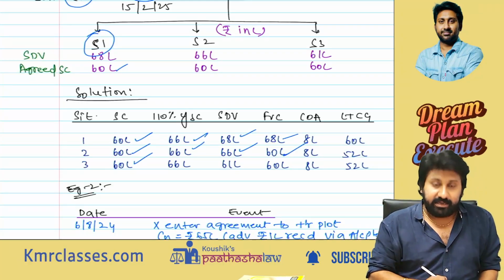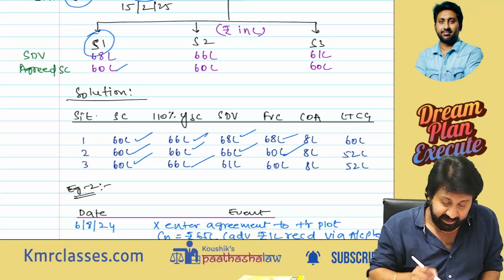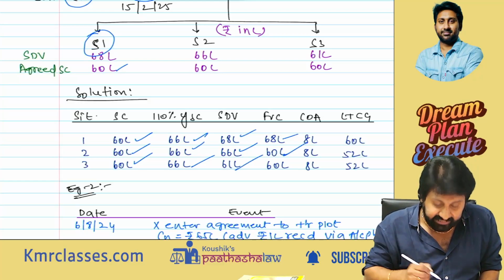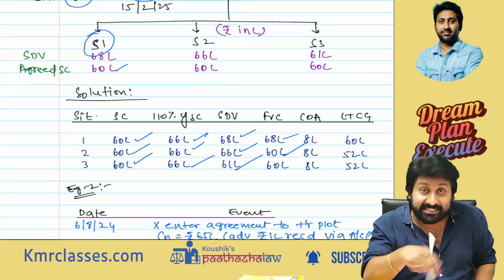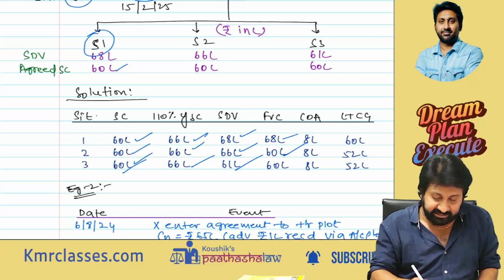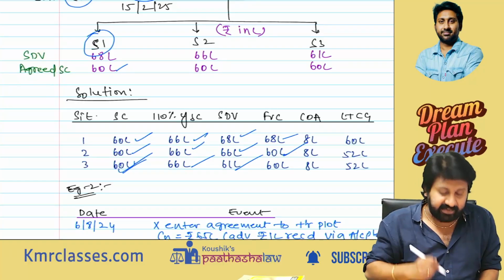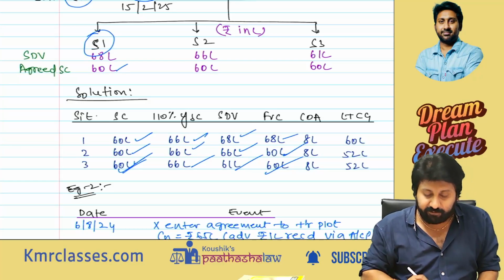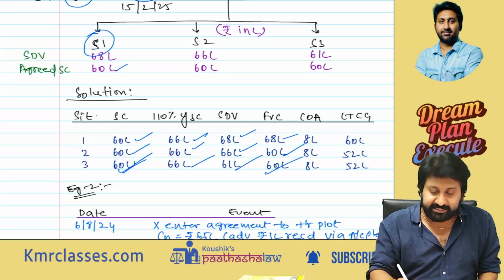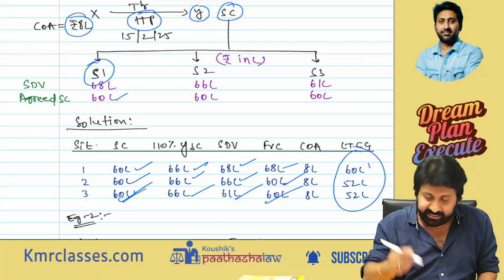Again, my sale consideration only is the full value. Third case: sale consideration is 60. 110% is 66. SDV is 61. SDV is lesser than 110% of my sale consideration, so the sale consideration of 60 only will be taken. Full value consideration is 60. In all the cases, cost of acquisition is 8 lakh. This is the capital gains.